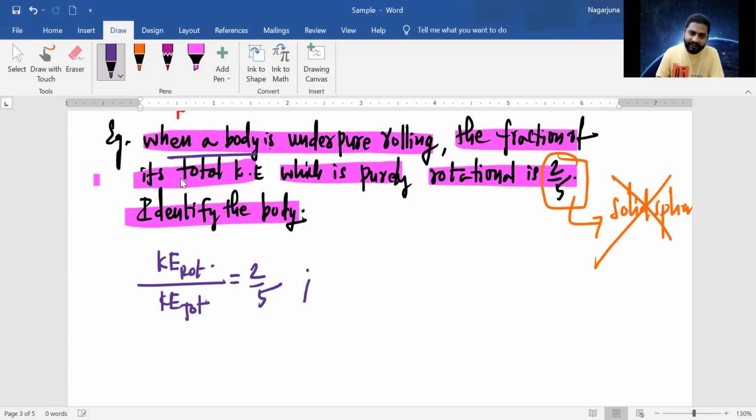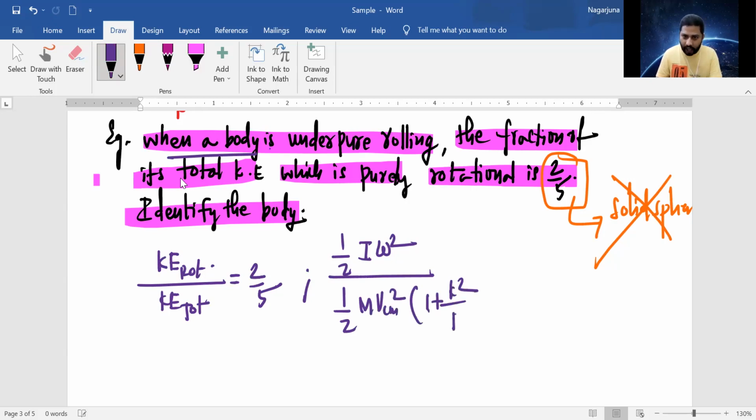This you can write as rotational kinetic energy, half I omega square, divided by total kinetic energy, half m VCM square into 1 plus k square by r square, which is equal to 2/5.